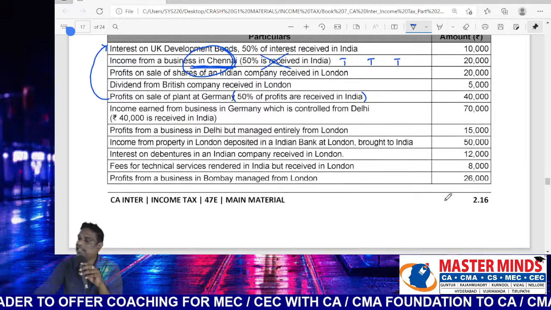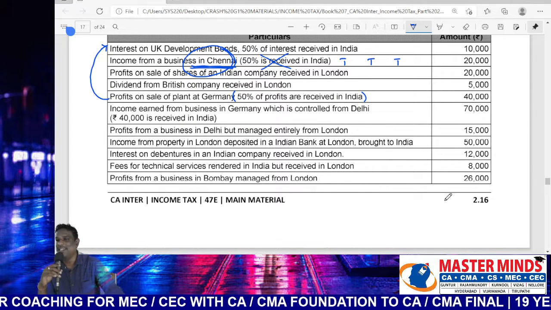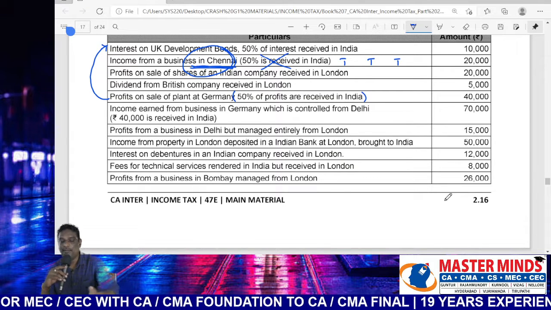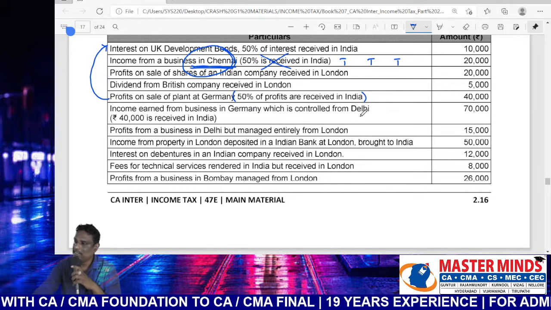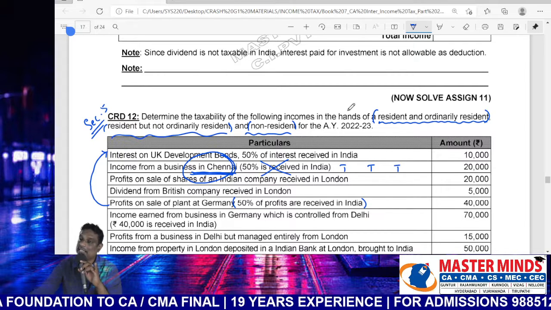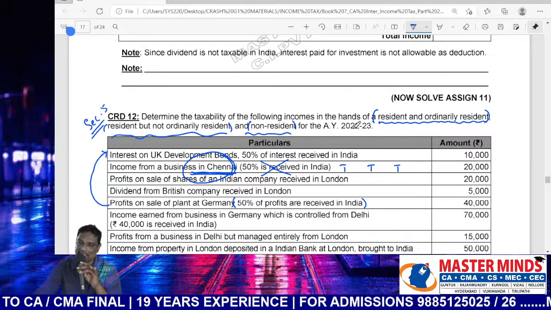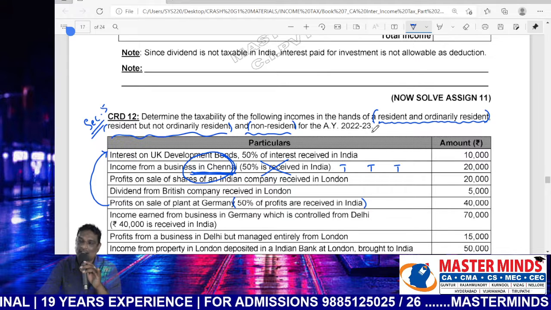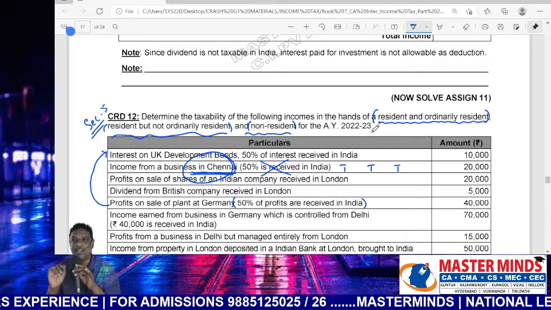Section 5 is one of the important modules from the examination point of view. There was a 10 marks problem in an earlier exam, the last but one exam, a 10 marks problem from section 5. So from the examination point of view, most important. Tell me once again, earnings located in India, receipt located outside India: taxable in all cases. Earnings located outside India, receipt located in India: taxable in all cases.